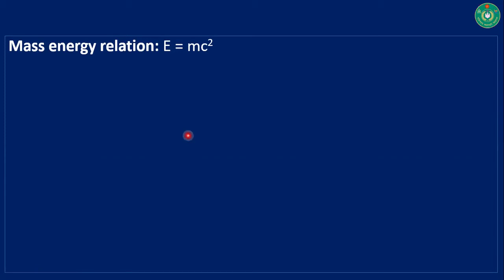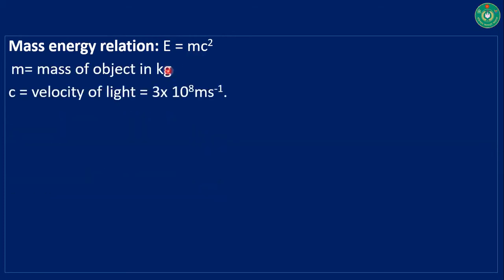Mass can be converted into energy, or energy can be converted into mass. This is a very famous equation given by Einstein: E is equal to mc square. Here m is the mass of an object and c is the velocity of light, which is 3 into 10 to the power 8 meter per second.